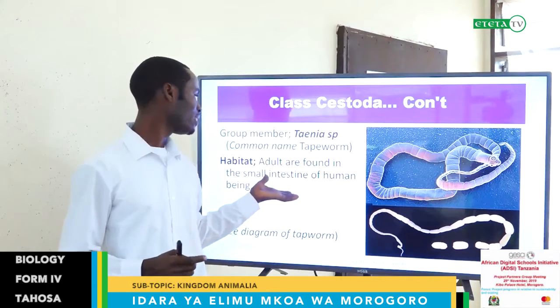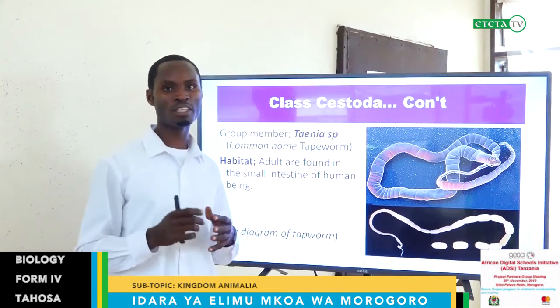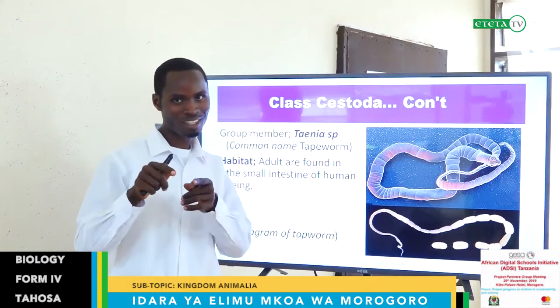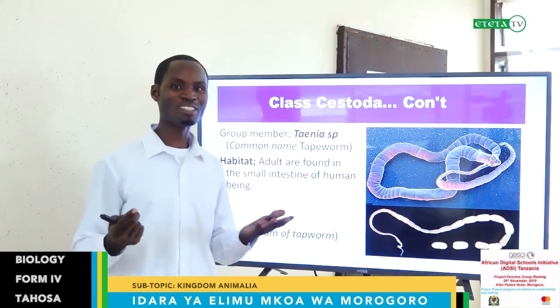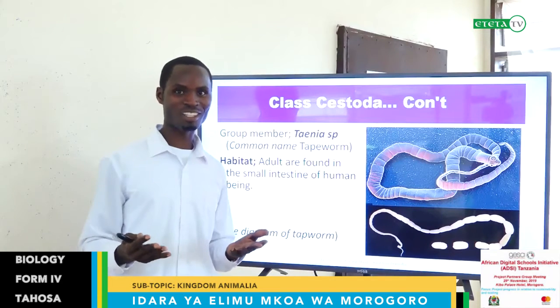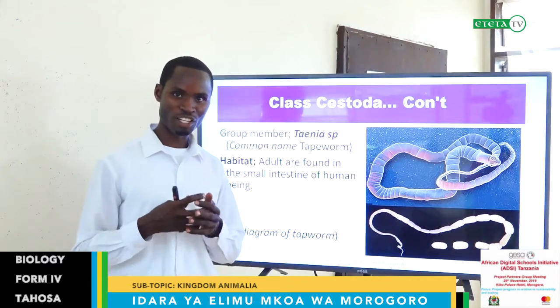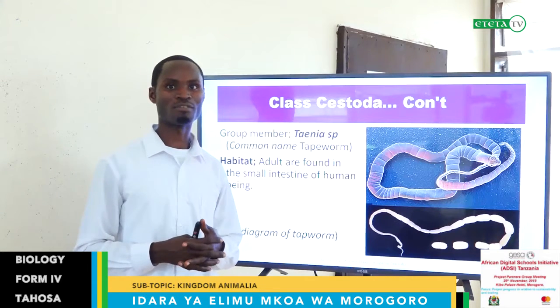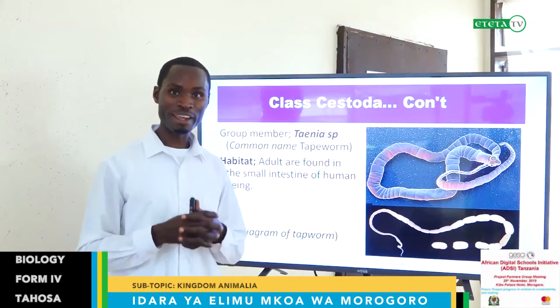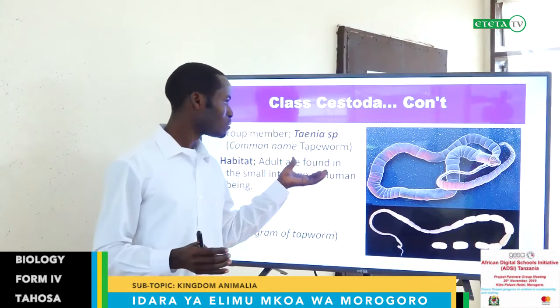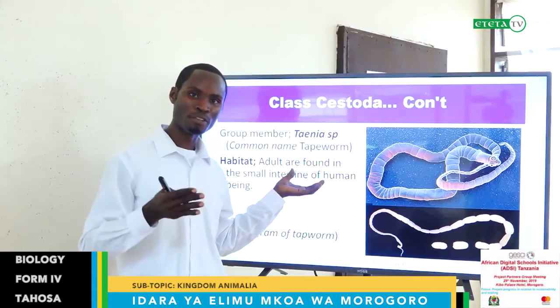They can live in the small intestine, and you know the function of the small intestine. You know the benefit for someone living in your small intestine: it is where food absorption takes place. After digestion, you have absorption in the ileum. Before you absorb the food, the organism wants to benefit from the food after digestion.